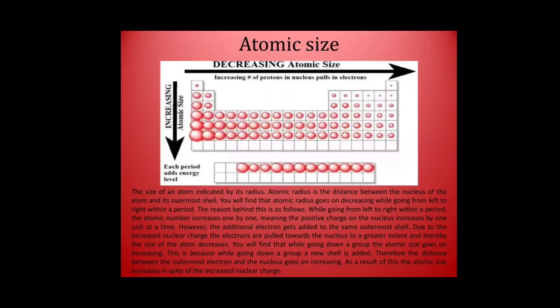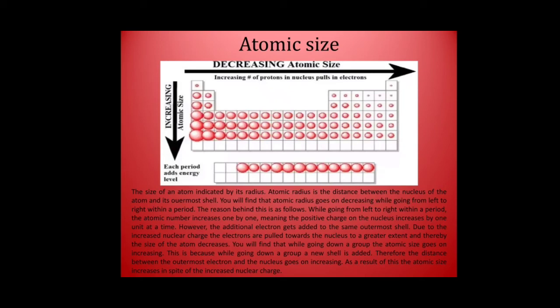Atomic size. The size of the atom is indicated by its radius. Atomic radius is the distance between the nucleus of the atom and its outermost shell. Atomic radius goes on decreasing while going from left to right within a period.